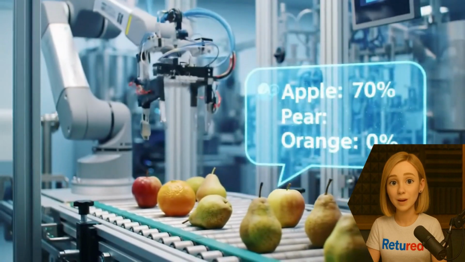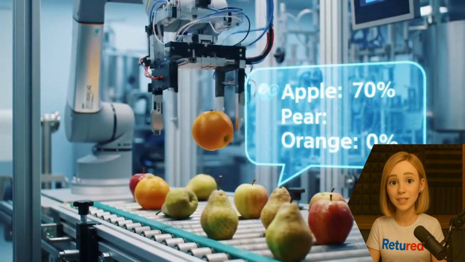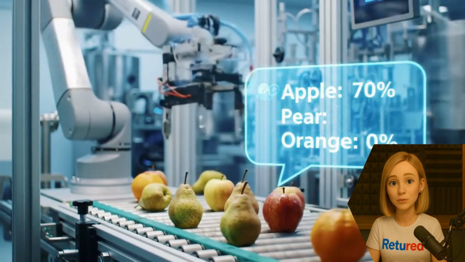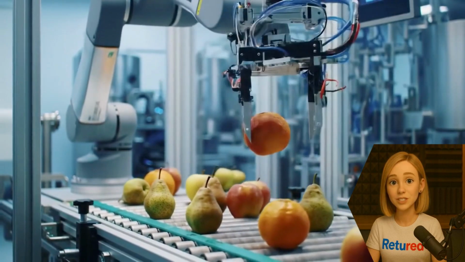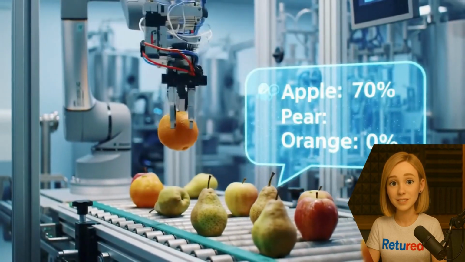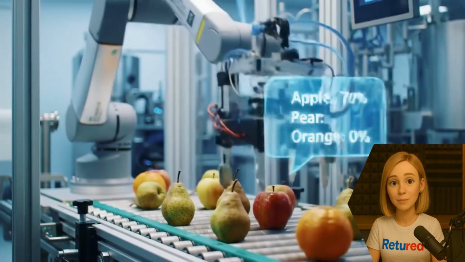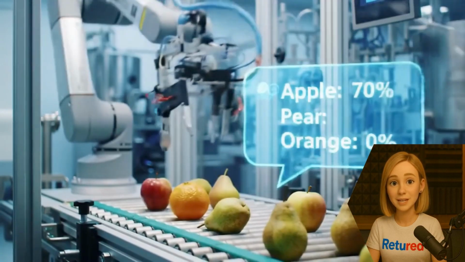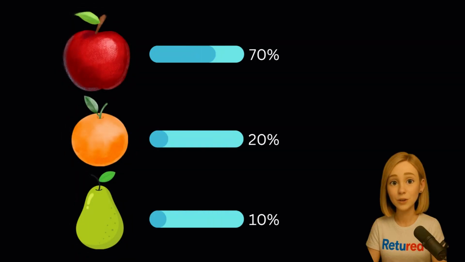Imagine you're teaching a robot to sort fruit. You show it an apple and ask, "What is this?" But the robot, being a cautious learner, doesn't just say, "apple." Instead, it gives you a list of probabilities. I'm 70% sure it's an apple, 20% sure it's a pear, and 10% sure it's an orange. Now you know the correct answer is apple. So the robot's top guess is right.